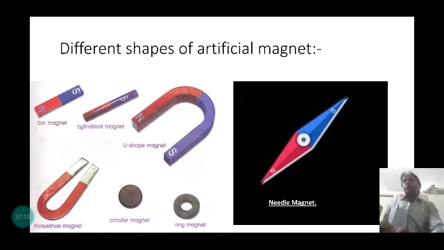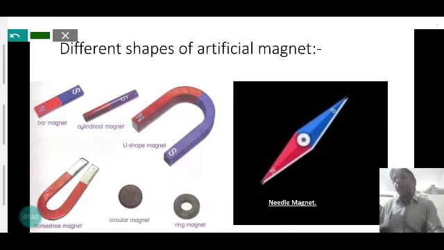Here are the different shapes of artificial magnet. It is the bar magnet here. The bar magnet has a north and south pole; the north pole is generally painted with red paint and the south pole with blue paint. Here the cylindrical magnet. Here the horseshoe magnet. It is the disc magnet. It is the ring magnet.